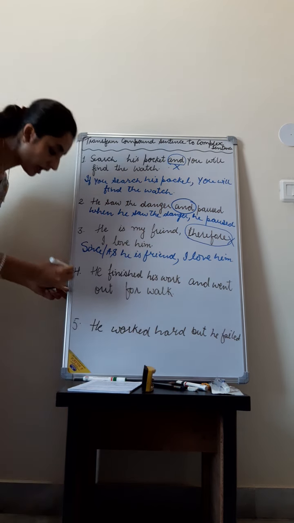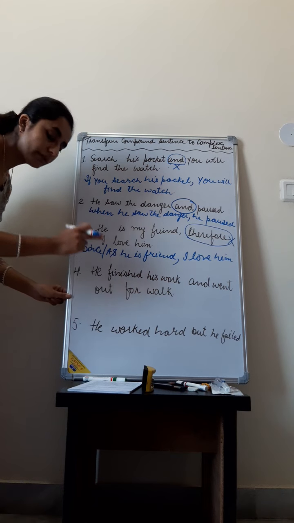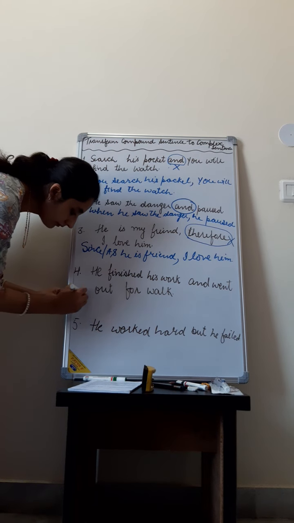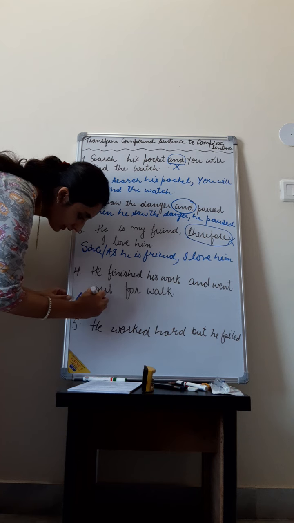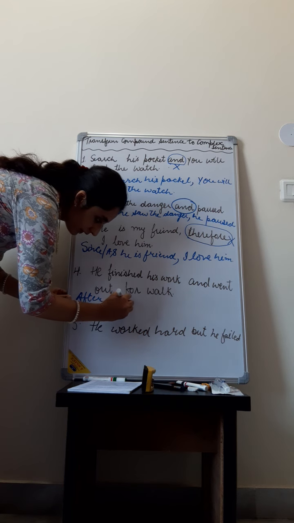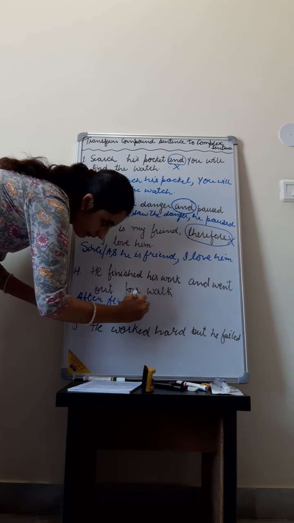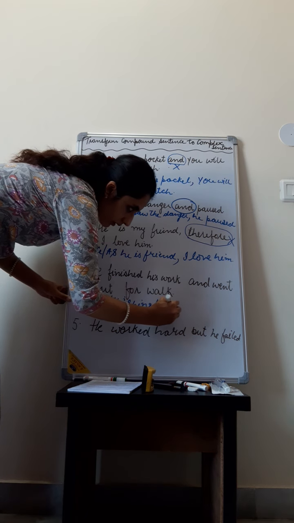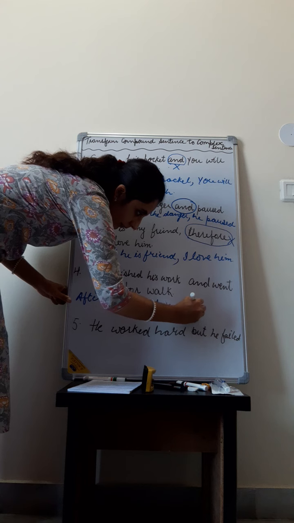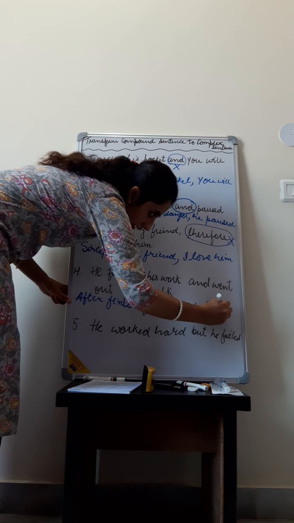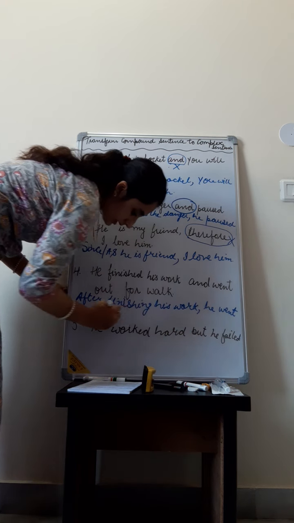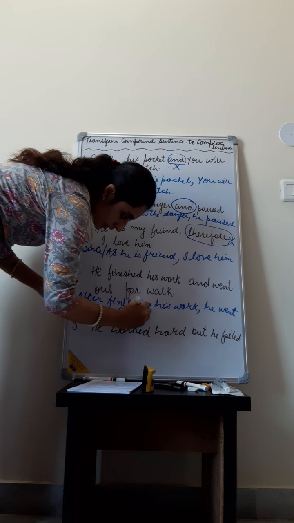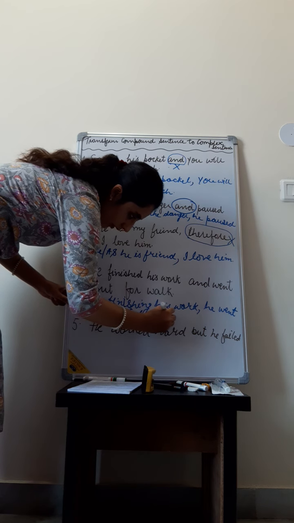We can also use after in this sentence. We can also use when. After finishing his work, he went out for walk.